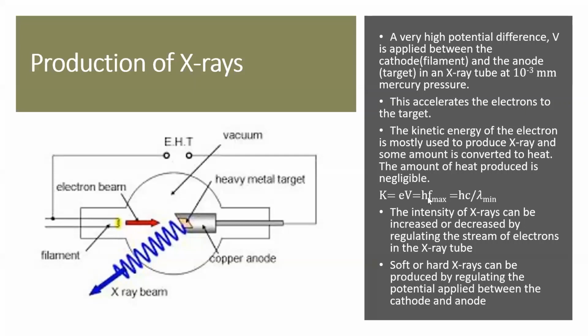That is why f maximum is the maximum frequency of the X-ray. There can be some radiations with a little lesser frequency, which means a lesser energy. Can you tell why? Because some of the energy of the electron will be lost as heat. So if all the energy is converted to X-rays, this will be the expression h times f maximum.